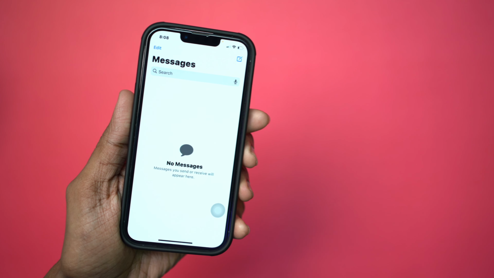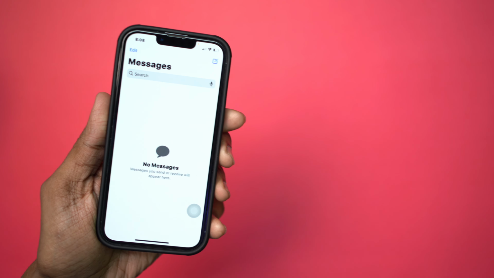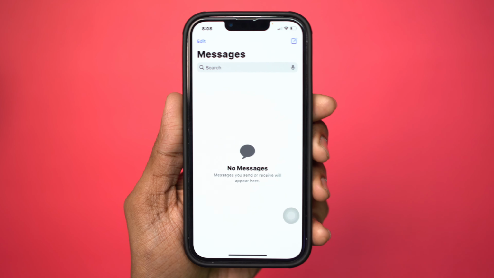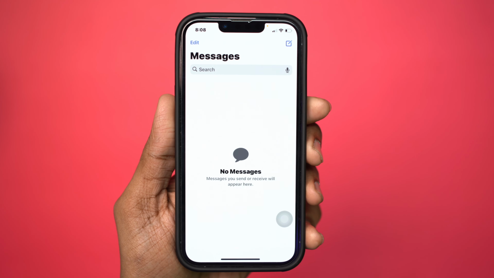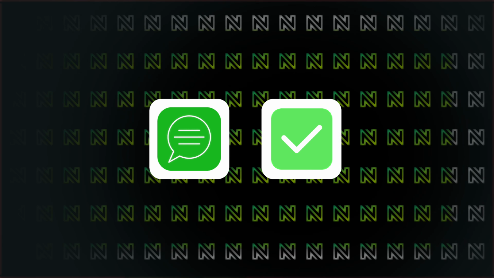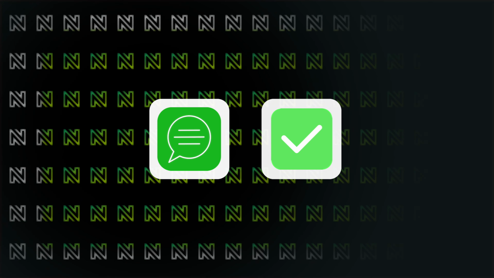If your iPhone's text messages have disappeared, don't worry. I've got some solutions for you. This issue can be caused by a variety of factors such as settings changes, software glitches, or accidental deletions. Here's how to fix it.